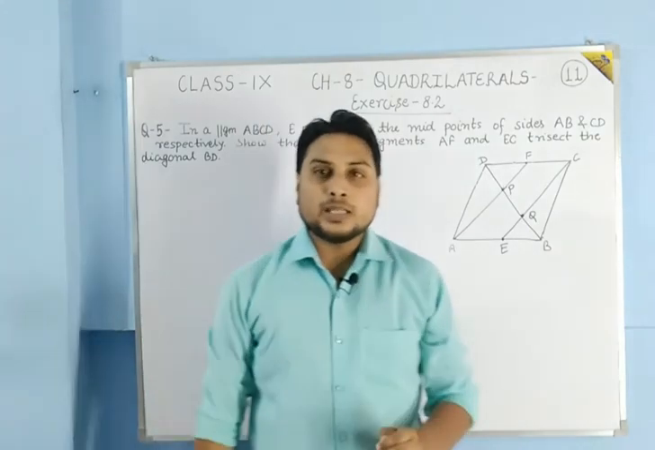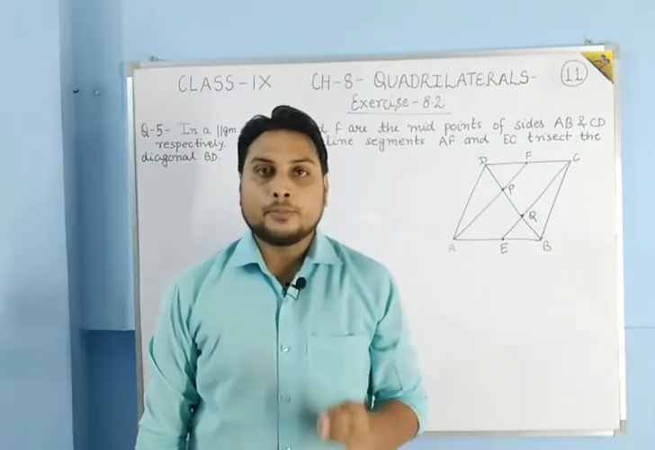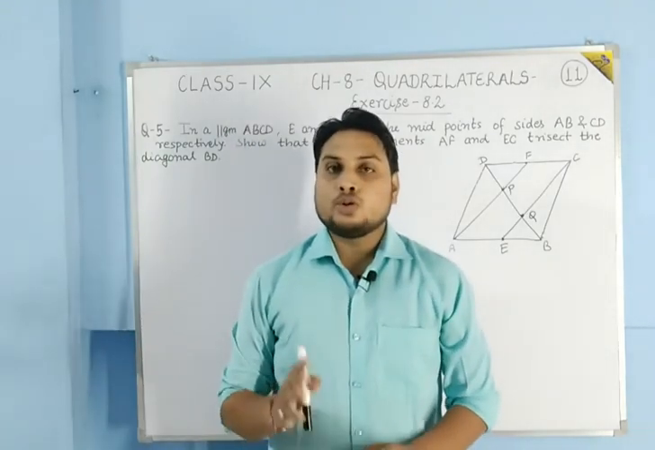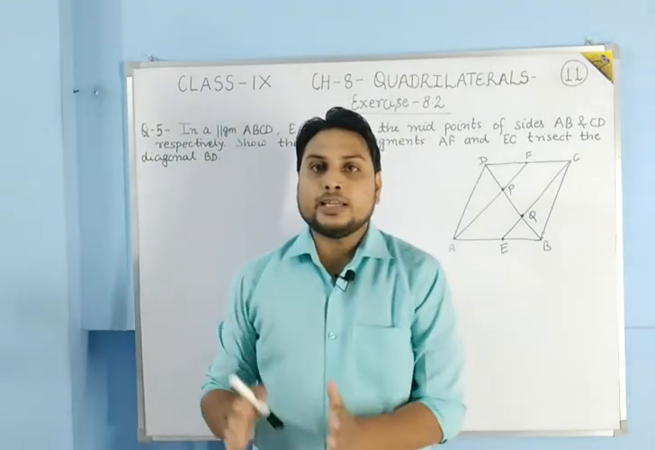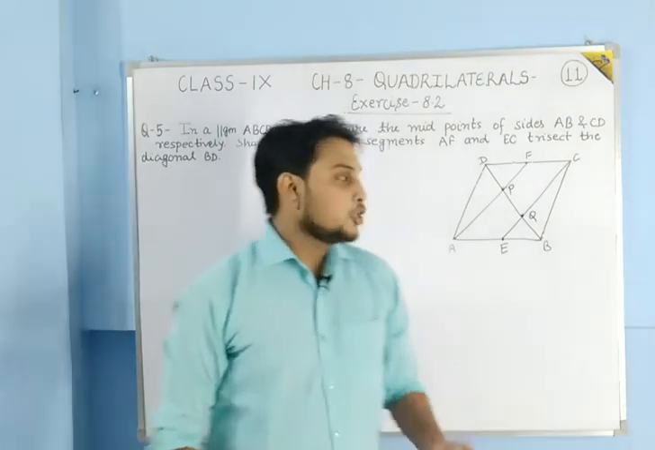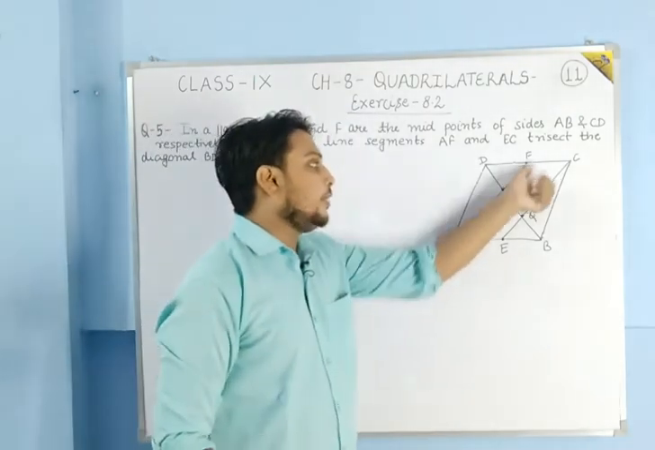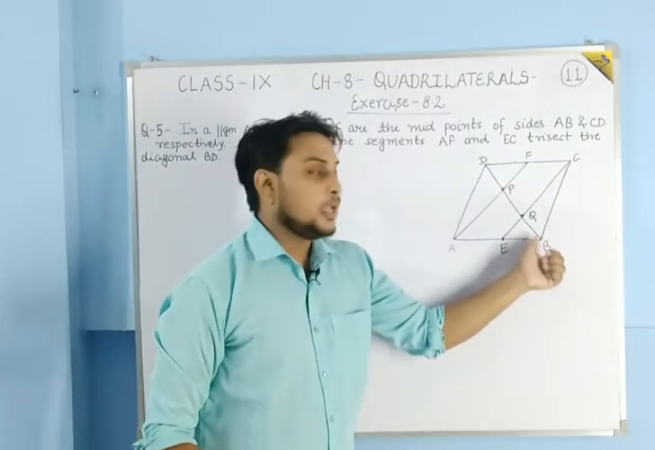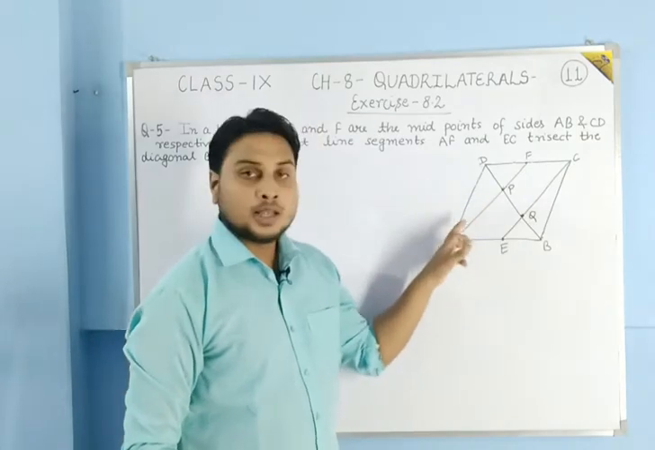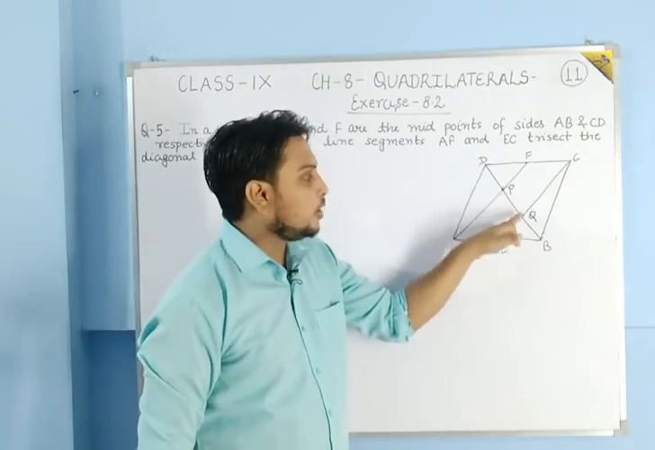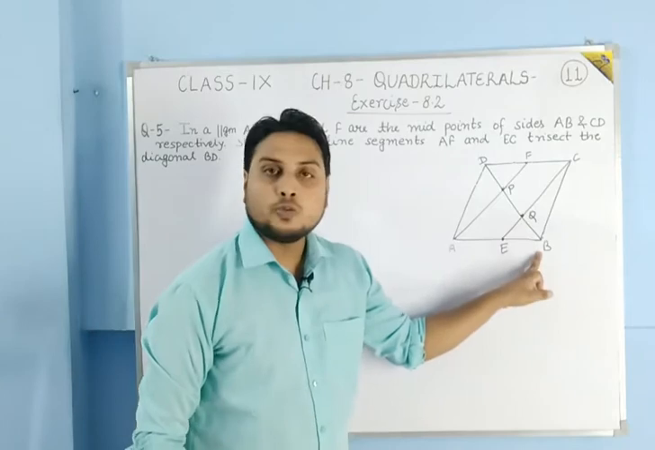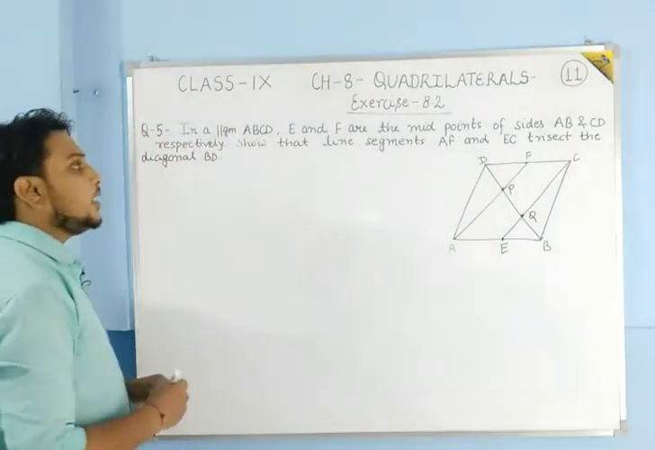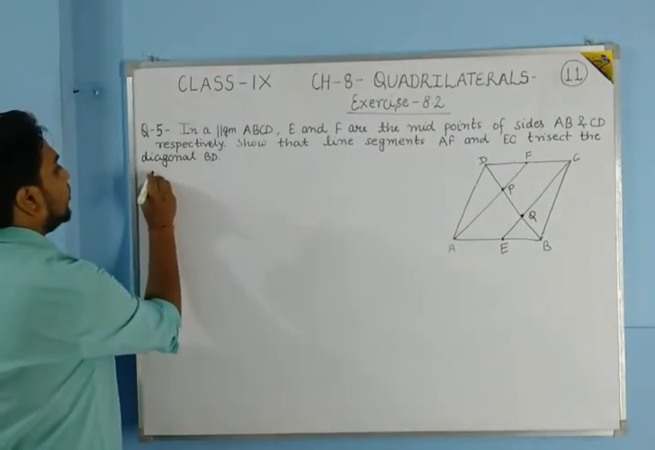Trisect means what? As we know, bisect means dividing in two equal parts. So trisect means dividing in three equal parts. So we have to show that AF and EC divide this diagonal BD in three equal parts, means DP should be equal to PQ, should be equal to BQ. This we have to prove. So let us start how we will solve it.